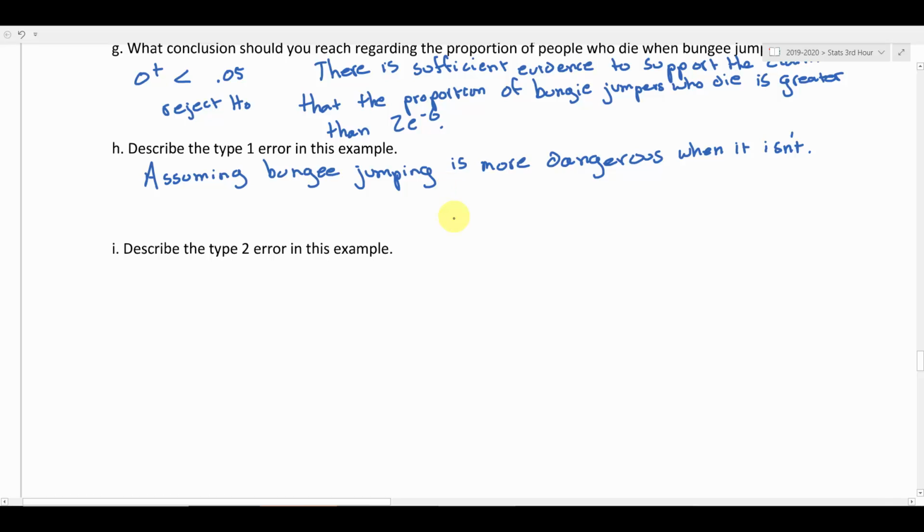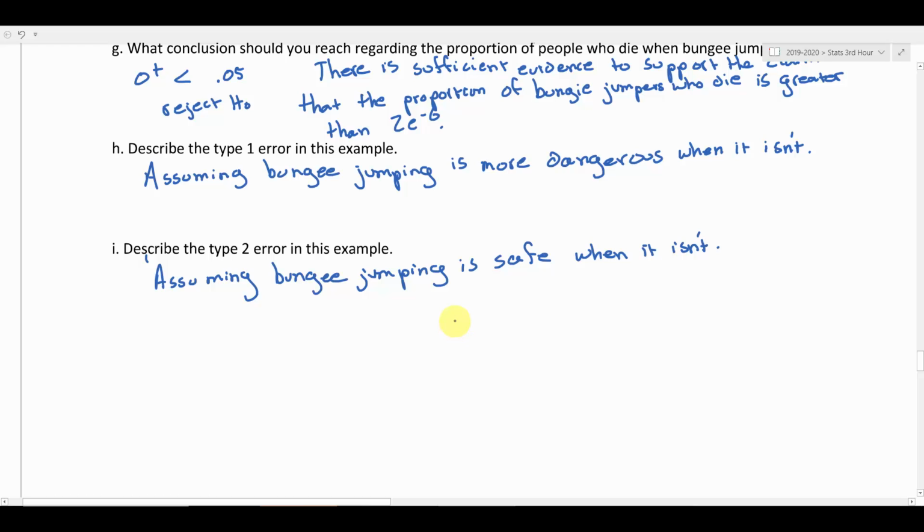All right. So a type 2 error is where we fail to reject the null hypothesis when it's in fact false. So in the context of the problem, it is assuming bungee jumping is safe when it isn't. By failing to reject the null hypothesis, I would be going along with the assumption that 2 out of every 1 million people who bungee jump are going to die, when in fact more than those 2 people are going to die.